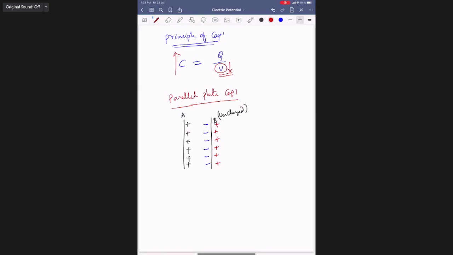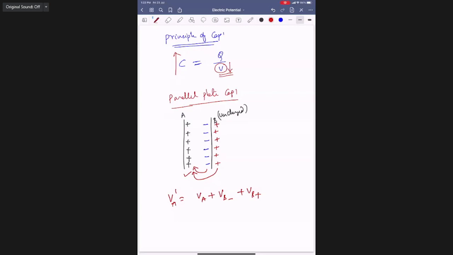Facing A, who is influencing here? It has its own potential, and the negative charge and the positive charge are also influencing. So three things influence plate A. Therefore, the potential of A is the original potential due to A, plus the potential due to negative charges, plus the potential due to positive charges. But which charges are close to A?